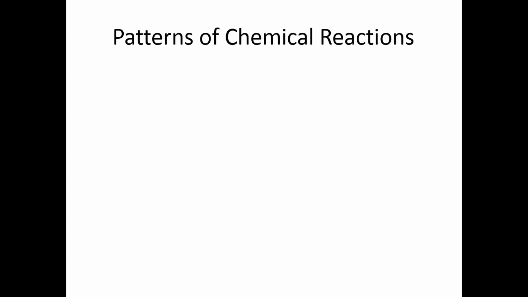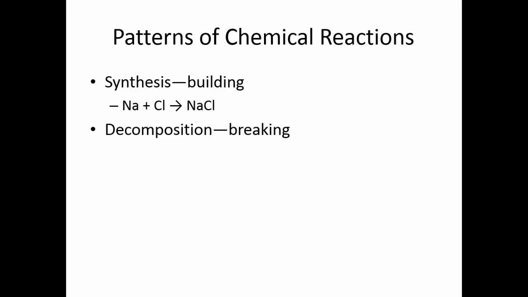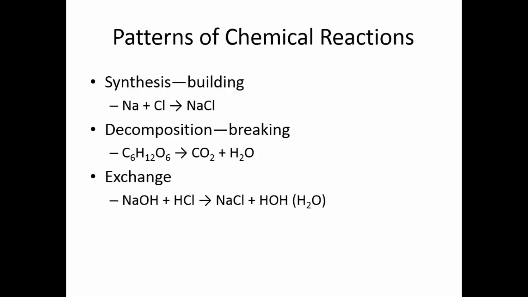There are three basic types of chemical reactions. Synthesis is the building of molecules. So sodium plus chloride, making sodium chloride, is a synthesis type reaction. Decomposition reactions are breaking kinds of reactions. We take glucose, it breaks down to carbon dioxide and water. And then we can have exchange reactions. Here, the reactants sort of rearrange themselves and we get different products. So sodium hydroxide and hydrochloric acid, when mixed together, will give you sodium chloride and water.